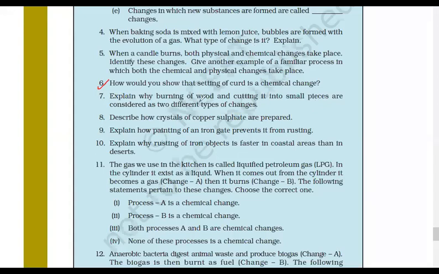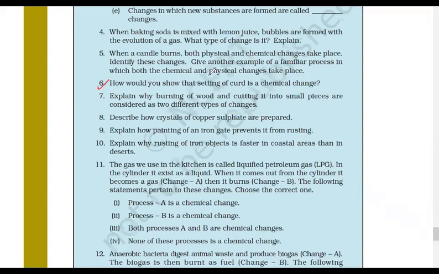Yes, sir. Curd formation is a chemical change because if we make curd, we cannot convert it back to milk. The properties of curd and milk are different. Okay, yes, right. Anyone else might have a different answer, but that point is correct. You cannot convert curd back into milk. So they are two different substances. That's why it is a chemical change, right?